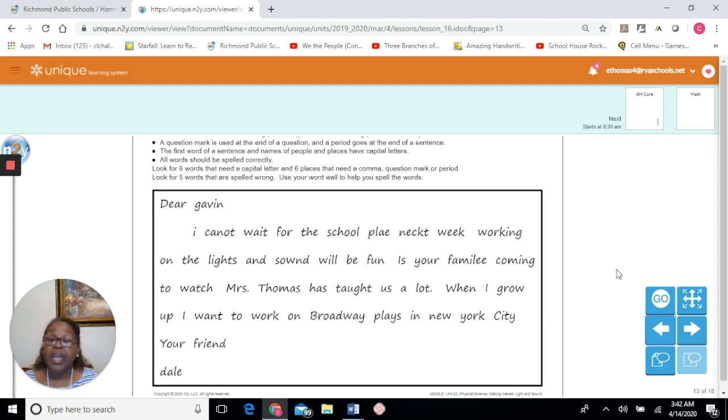Now, as we're reading, we need to also put in commas because today we are editing a letter. And when you're writing a letter, there are certain rules you have to follow. The first rule is that after your greeting, and this is the greeting portion of your letter, after your greeting and the person that you're naming, you need to have a comma.